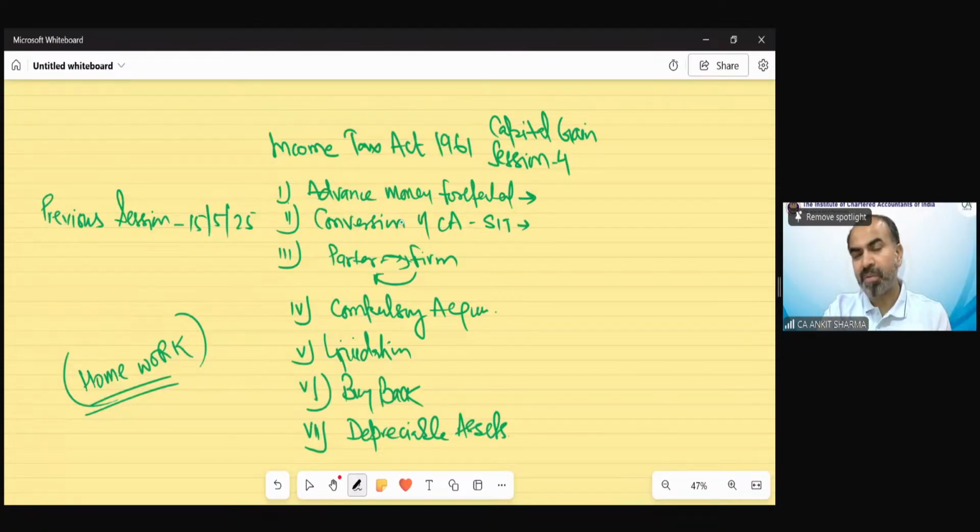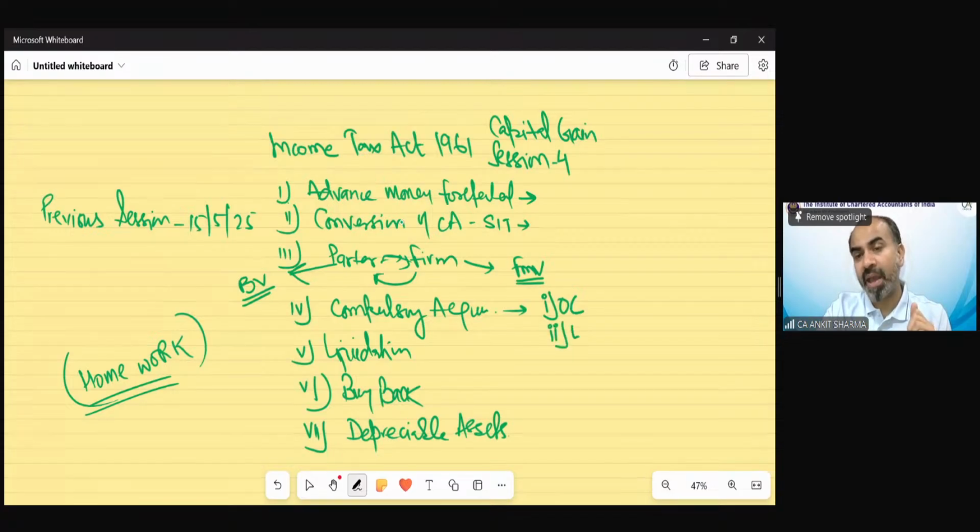If a partnership firm transfers an asset to the partners, or the partner is going to transfer the asset to the firm, or vice versa. So if the partner is transferring, the book value, which is going to be recorded in the books of the firm, is going to be the sale consideration. If the firm is transferring the asset to the partner, in that case, FMV would be your sale consideration. Destruction of asset case we have also discussed. In that case again, chargeability would be different. In compulsory acquisition, there would be separate treatment of original compensation.